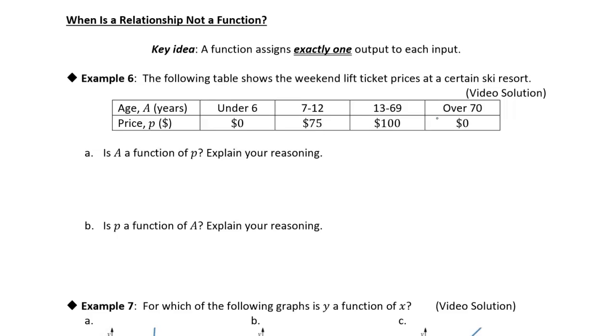So let's take a look at example 6. Here we're given a table that shows lift prices at a certain ski resort, and the prices are given by age, right? So, we got a certain price for under 6, and then for kids 7 to 12, we have a different price, 13 to 69. Okay, you got another price over 70, if you get in free. If you're still skiing when you're 70, then hey, more power to you, right? So, all right. So the question is: is A a function of P?